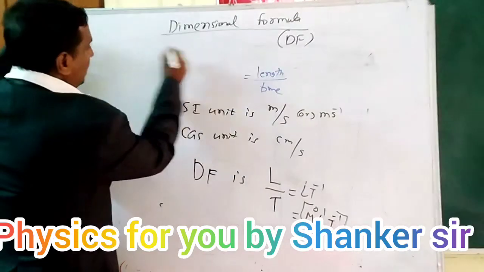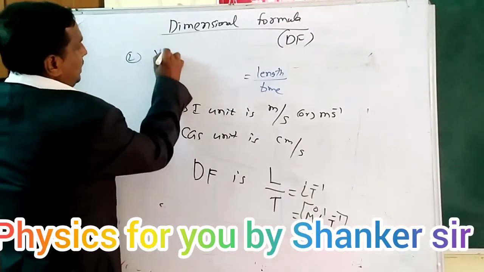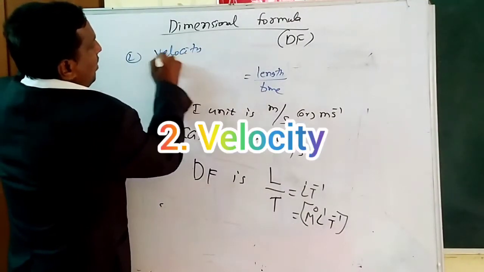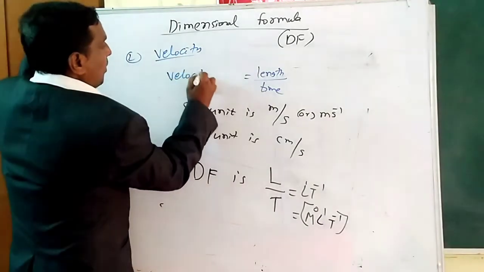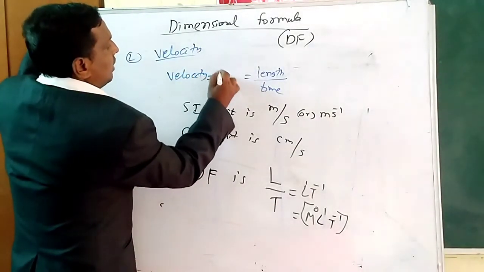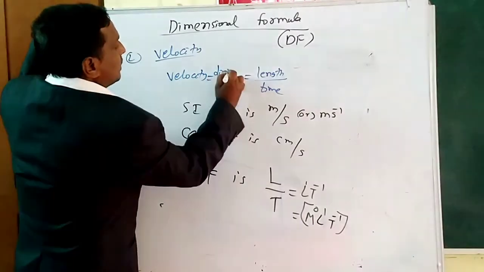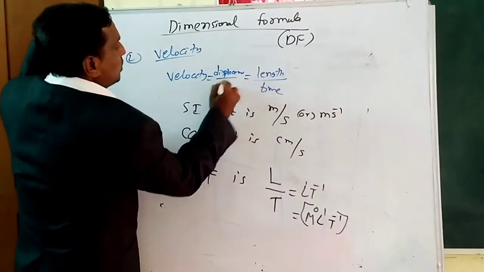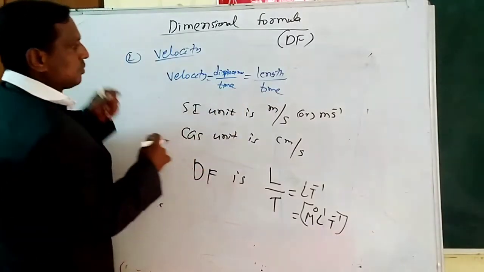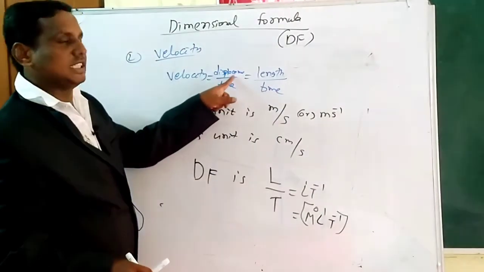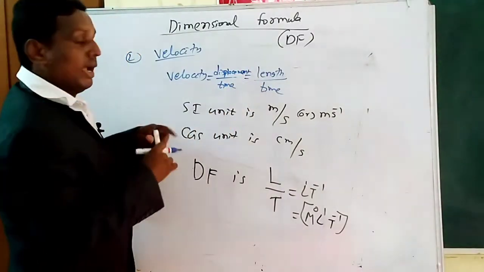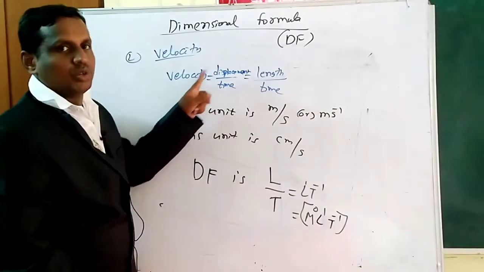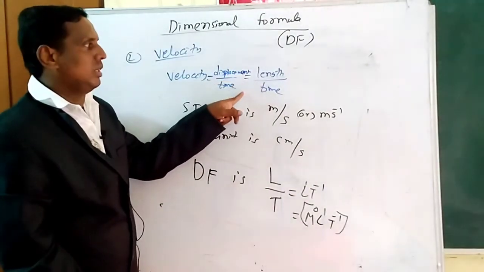So number 2, velocity. Velocity equals displacement by time. And see the reason here.